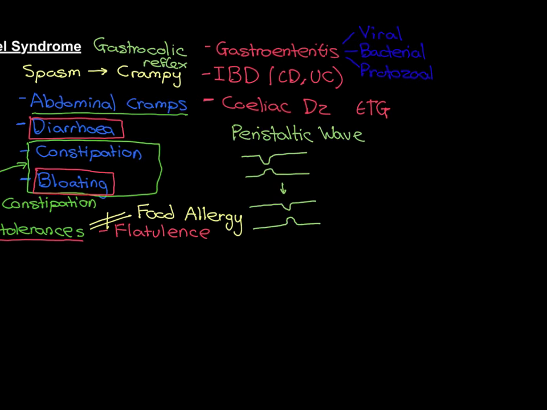Bacterial gastroenteritis, so obviously it's quite obvious how you distinguish between viral gastroenteritis and IBS. If the symptoms have only been present for a few days, you do not start thinking IBS, you think viral gastroenteritis.